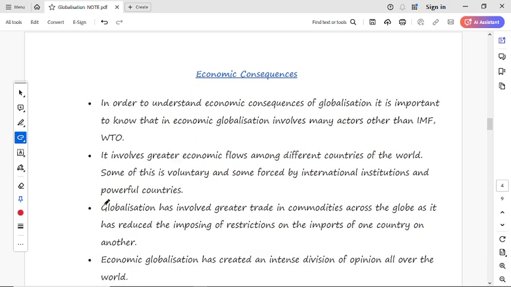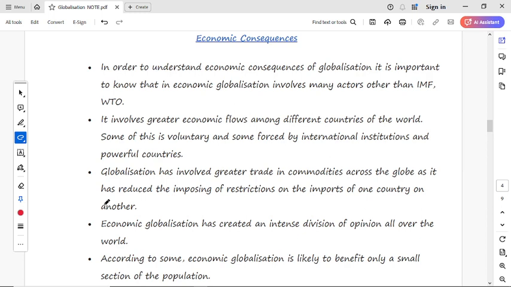And the next, economic consequences. First we have read the political consequences, and now it is the economic consequences. What are the economic consequences of globalization? In order to understand the economic consequences, it is important to know that economic globalization involves many sectors other than the IMF and WTO. Here we have read about international organizations: the International Monetary Fund and the World Trade Organization. Before knowing the economic consequences, we should know about these terms in detail. Thereafter we can understand it very well.